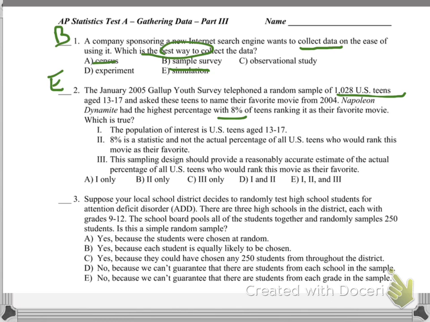Okay, now let's look at number 3. We're talking about surveying 3 high schools in the district, each with grades 9 through 12. The school board pulls all the students together and randomly samples 250. Is this a simple random sample? Okay, and it is yes. I have down that the answer is B, because what is the definition of random? Everybody has an equal chance.